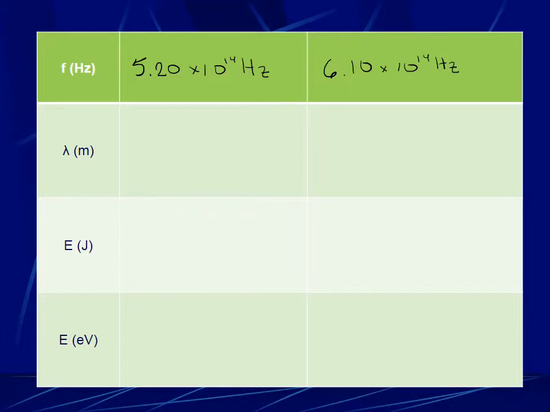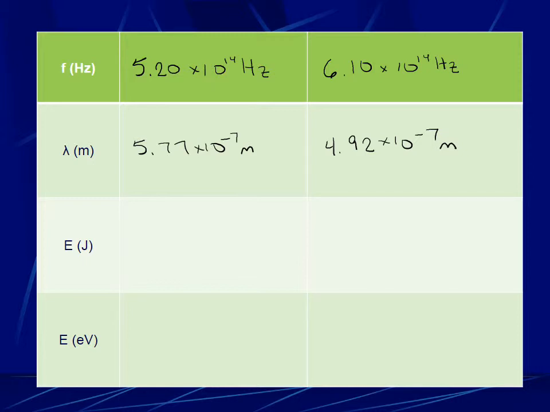Converting this to wavelength using the formula v equals f lambda, where v is the speed of light, 3 times 10 to the 8 meters per second, we get a wavelength range with the smallest wavelength being 4.92 times 10 to the negative 7 meters, and the largest wavelength being 5.77 times 10 to the negative 7 meters.